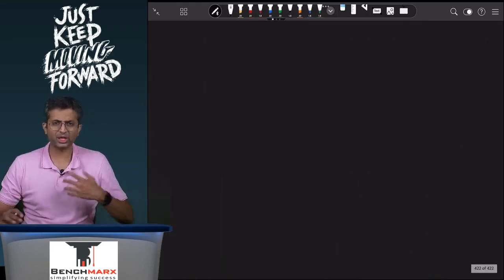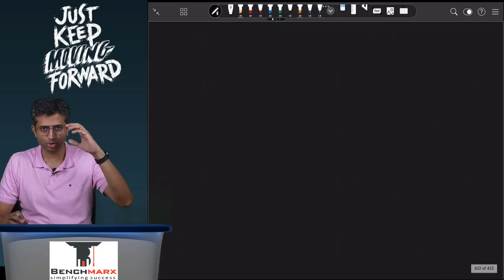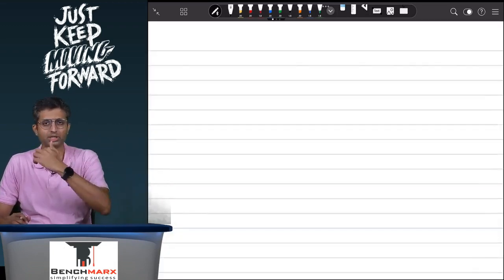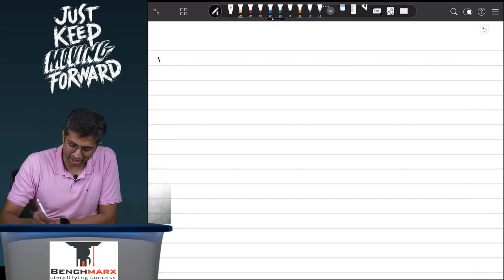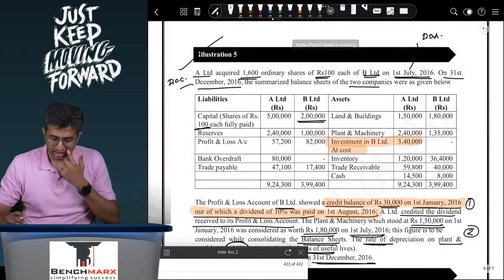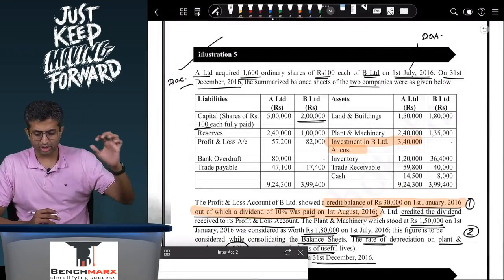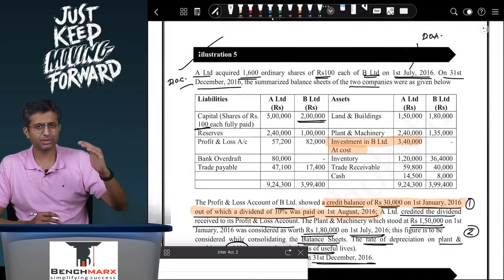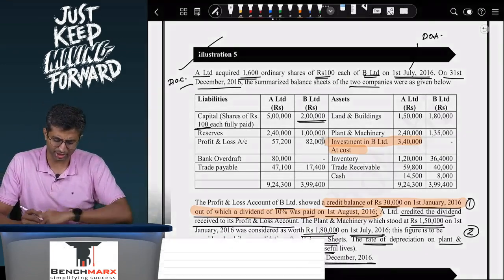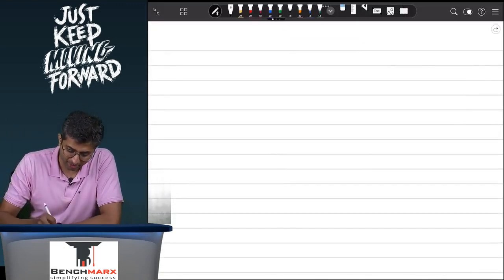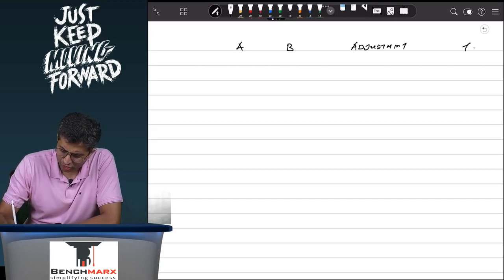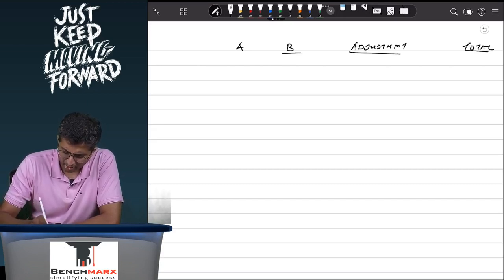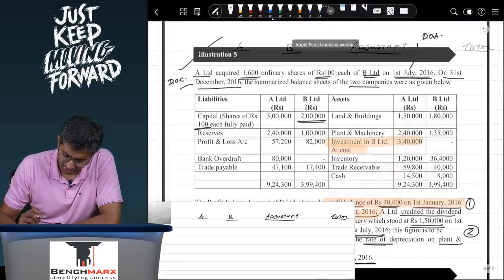Once you prepare the Schedule 3 format, you will prepare notes. Preferably the institute prepares notes one by one. So let us say, for example, they start with share capital or they start with property, plant and equipment, where they will write your land and building, plant and machinery, then inventories. Within inventories, A Limited, B Limited. Within trade receivables, A Limited, B Limited. Within cash, A Limited, B Limited. For simplicity over here, I'm just doing this directly so that you get a perspective. So there is A, there is B. You typically prepare this in the vertical format, not in this horizontal format. Adjustments and total.